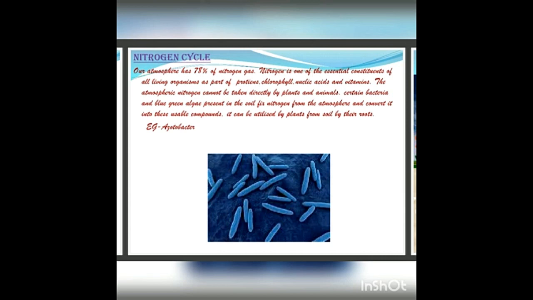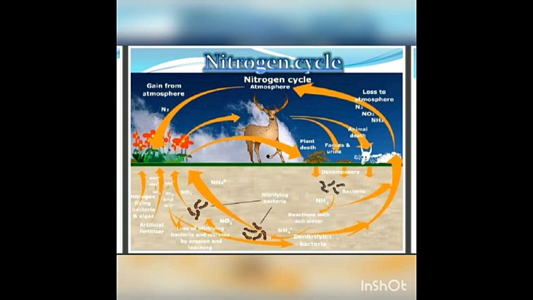Our atmosphere has 78% of nitrogen gas. Nitrogen is one of the essential constituents of all living organisms as part of protein, vitamin and carbohydrate. The atmospheric nitrogen cannot be directly taken by plants and animals. The soil fungi and bacteria decompose the organic matter and convert it to nitrates.